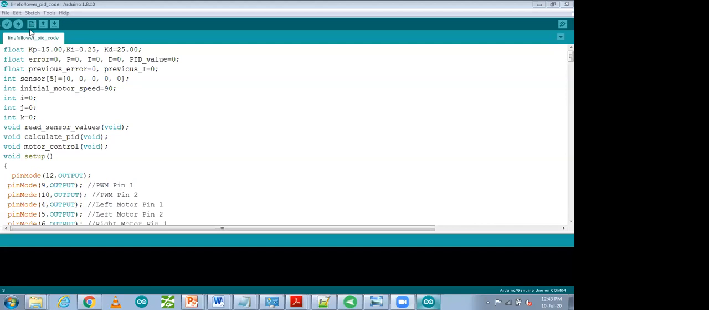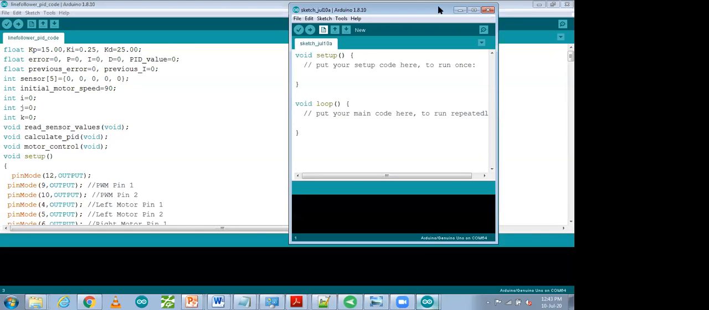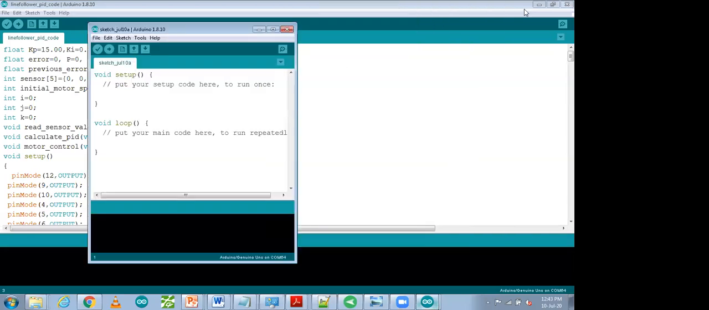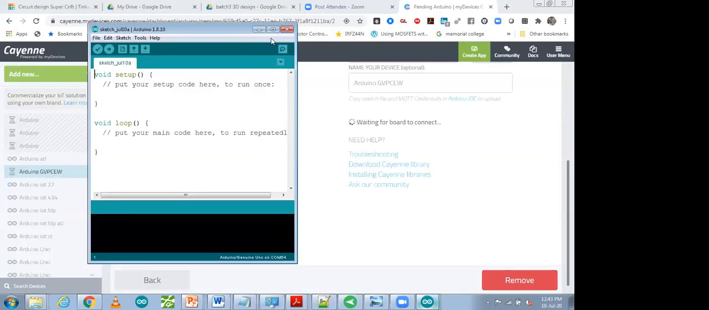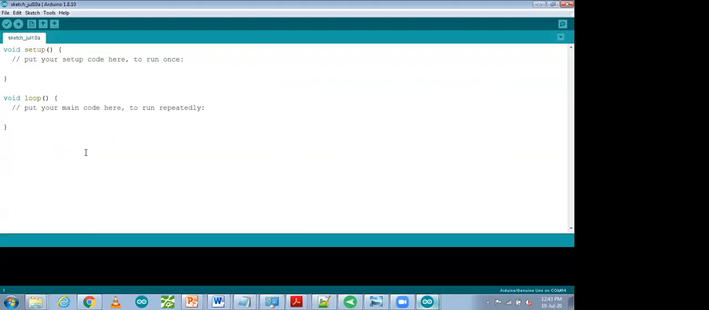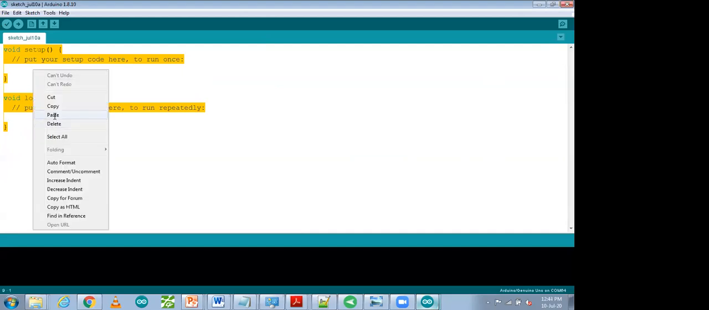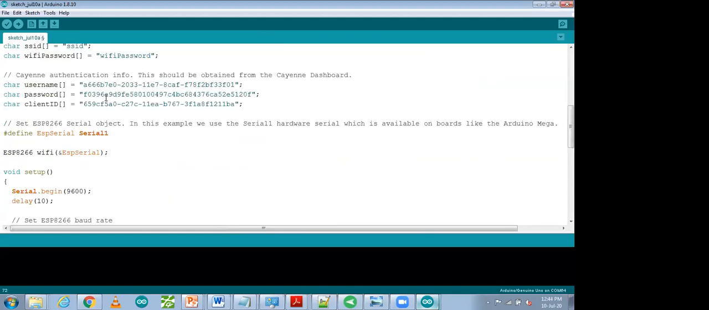This one is my Arduino. I'm going to open a new window. So you can open it with the help of this new window. This one is my Arduino empty window. So you can minimize the previous program, and I'm going to open it. Over here, I'm going to paste that code. That code I have copied from that cloud. I'm going to paste it by right clicking, paste. So I pasted my code over here.